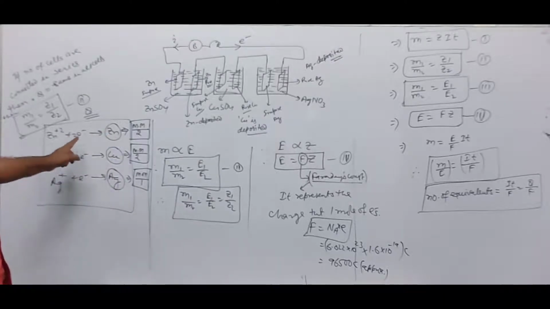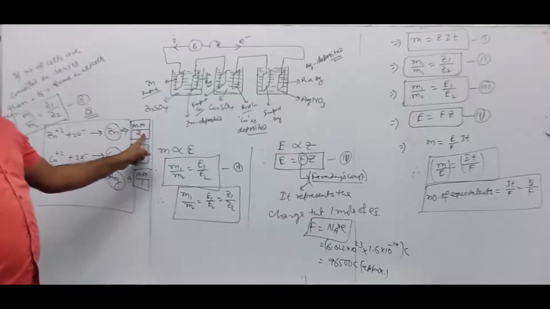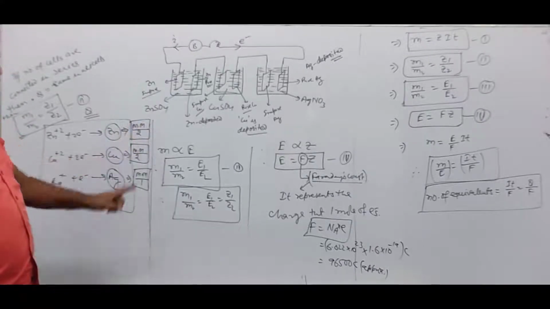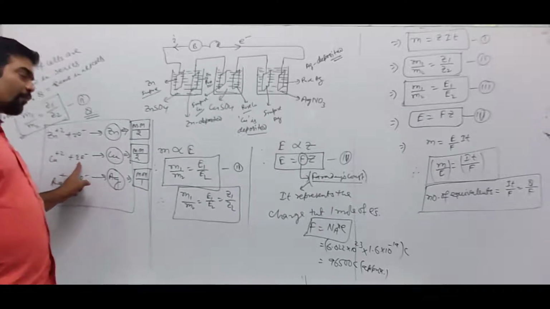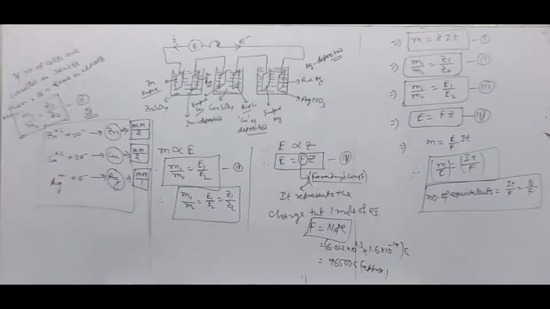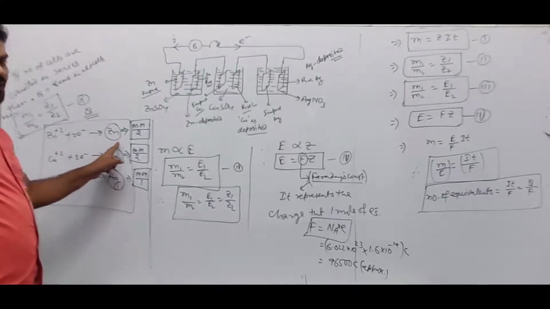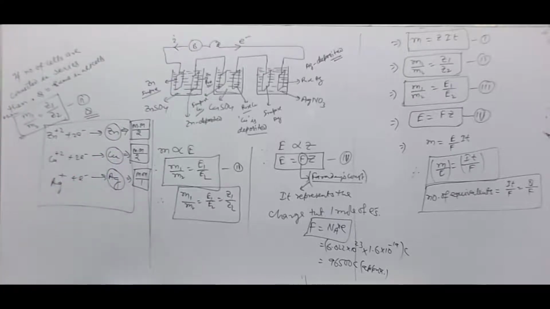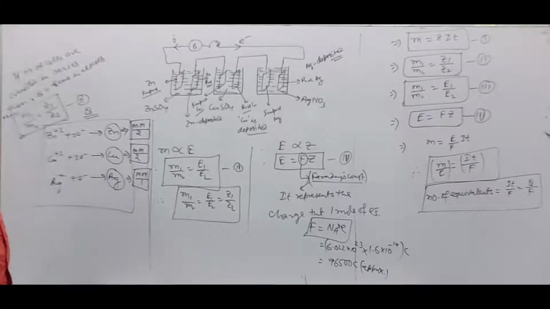By passing 1 Faraday, obviously 65.5 divided by 2 gram of zinc is deposited on the surface of the cathode. Similarly, by passing 2 Faraday, 63.5 gram of copper is deposited; by passing 1 Faraday, 63.5 by 2 gram of copper is deposited. By passing 1 Faraday, 108 gram of silver is deposited.